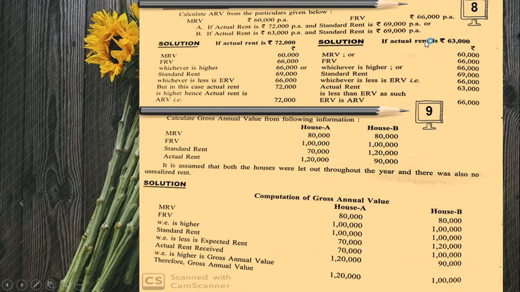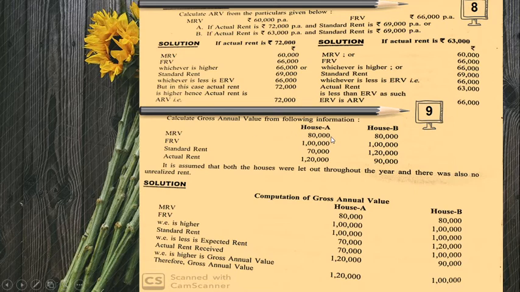Now in situation B, MRV or FRV, which is more, FRV 66,000 is more. That or standard rent, which is less, 66,000 is less. This or actual rent, which is more, again the same, 66,000 is more. So ARV is 66,000. Here's another situation, and they say both the houses are let out throughout the year, that is there is no vacancy and there is no unrealized rent.